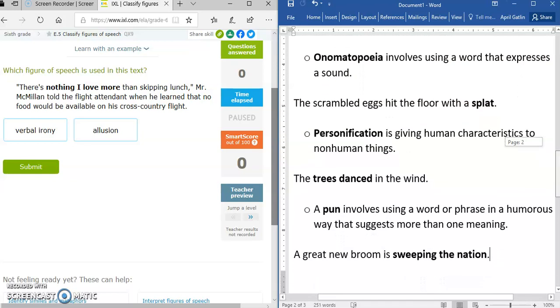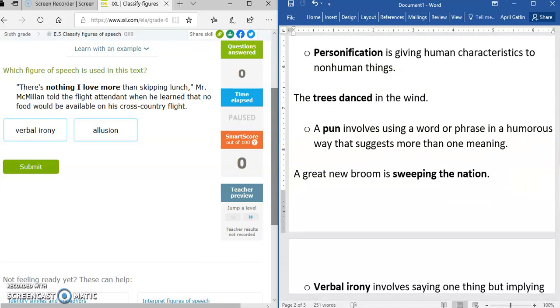The next type of figure of speech is onomatopoeia. This involves a word that expresses a sound. So onomatopoeia are words that imitate a sound. So the scrambled eggs hit the floor with a splat. Splat is a word imitating a sound, which is an example of onomatopoeia.